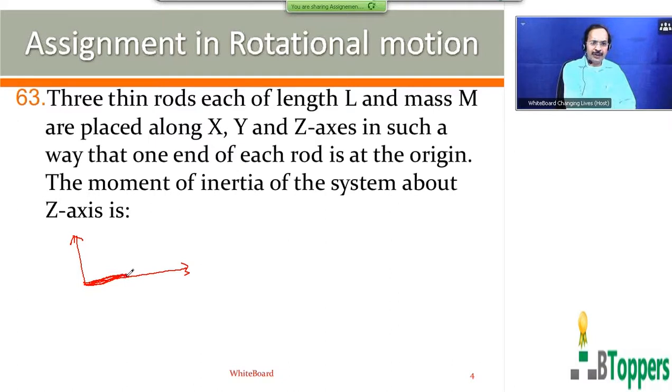One of the rods, I call it 1, is kept along the x-axis. The second rod, I call it 2, is kept along the y-axis. The third rod, 3, is kept along the z-axis.